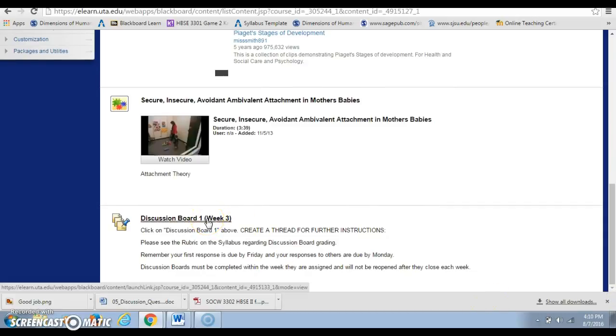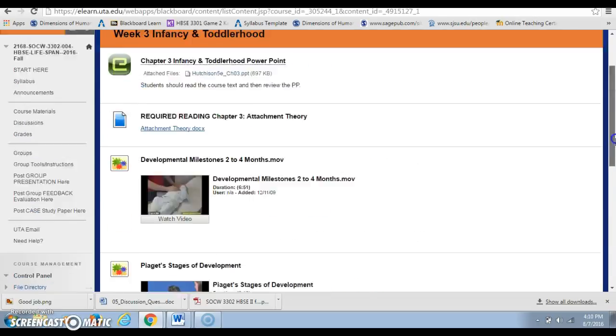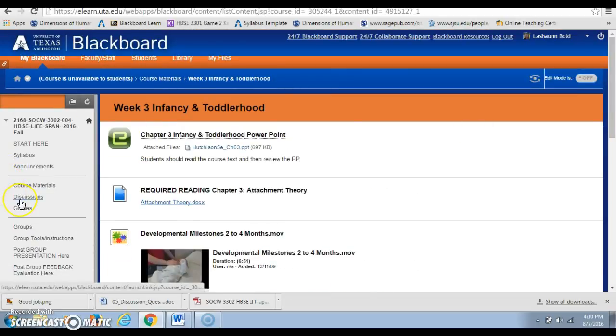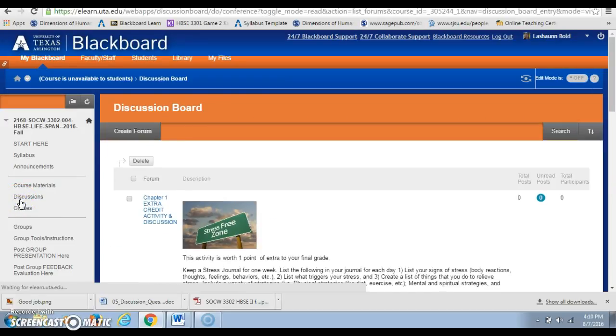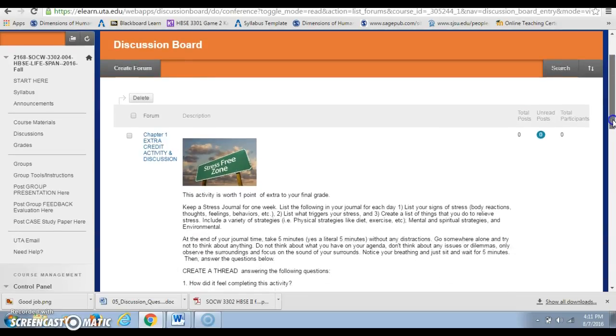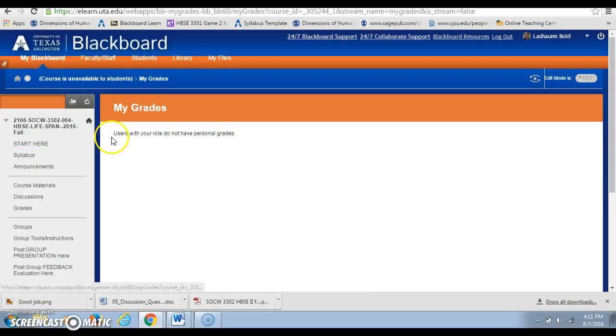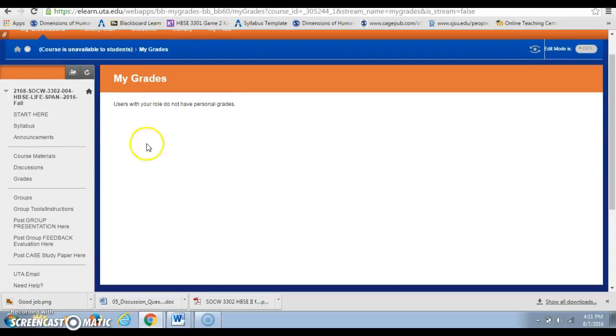So you can get to discussion boards one of two ways, either in course materials or over here to the left by clicking on discussions. It's up to you how you want to learn to navigate that, but I would pick the same way every week. It's just easier that way. Then you have a section for grades. I don't have a section for grades, so it says users with my role. I don't have any personal grades. But your grades will come up there and you can see them there.